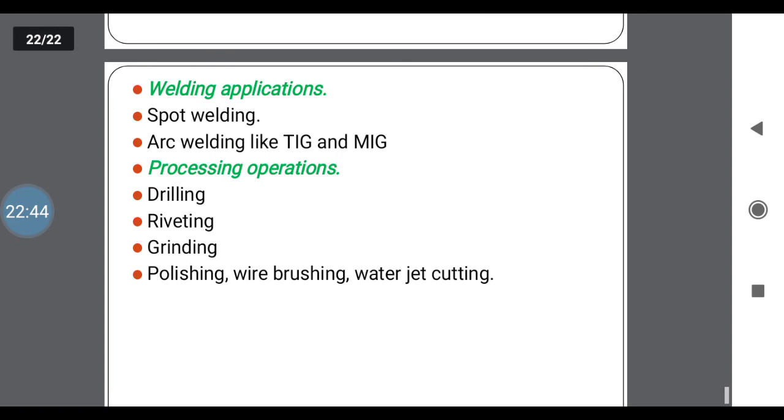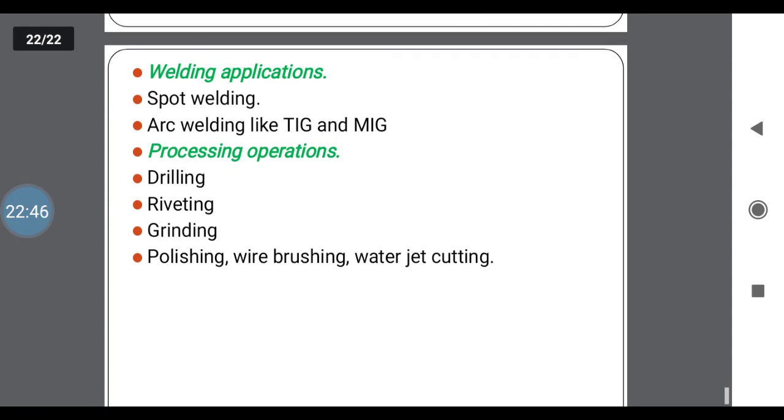Next one, welding applications, that is spot welding, arc welding, TIG, tungsten inert gas, MIG. Next, processing operations: drilling, riveting, grinding, polishing. These are the industrial applications of robots.